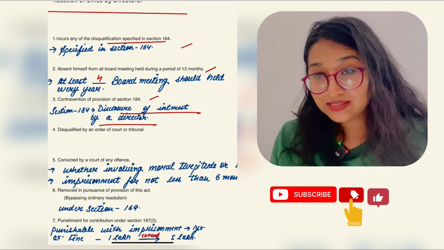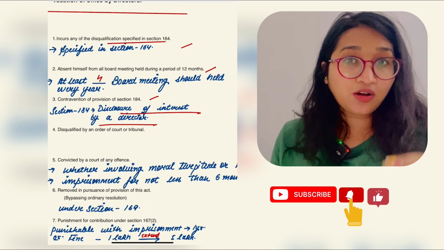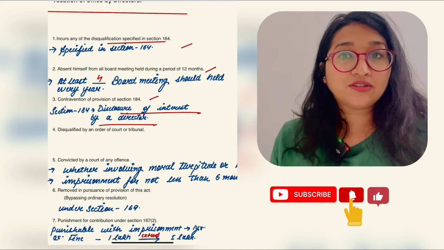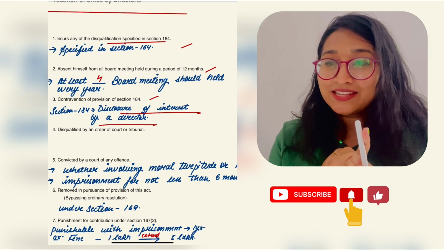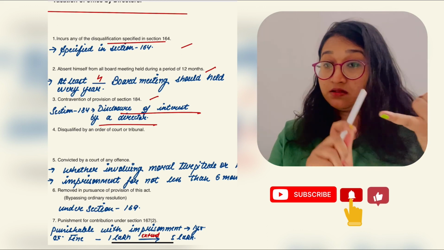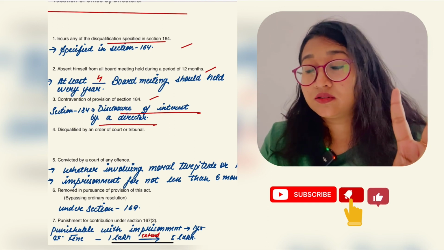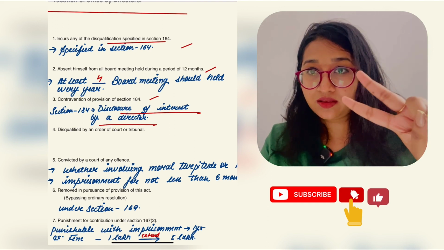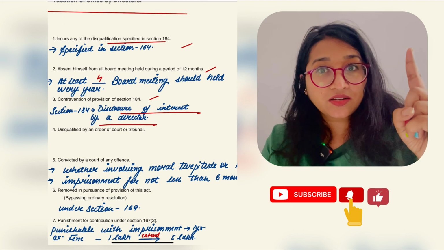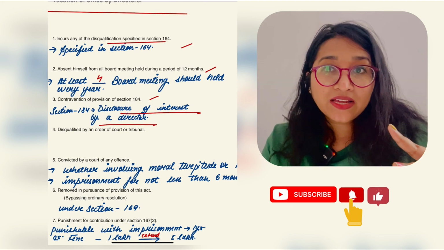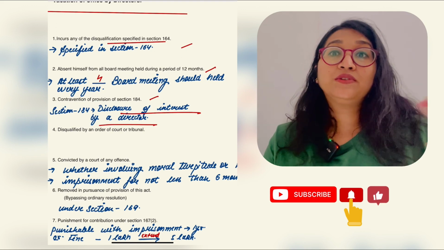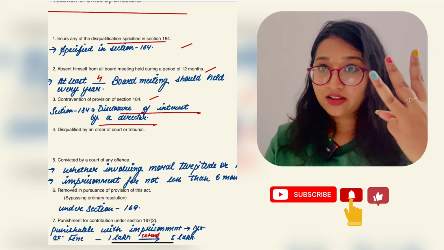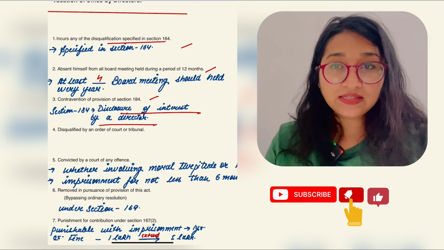Number 1, if he is disqualified under section 164, where there are 2 things: one by the director, and one any default made by the company for non-filing of financial statement or annual return for consecutive 3 financial years.